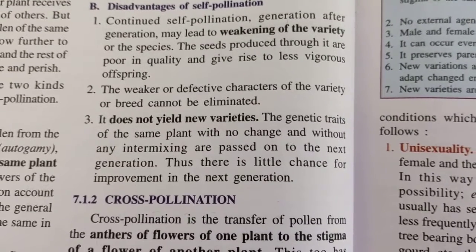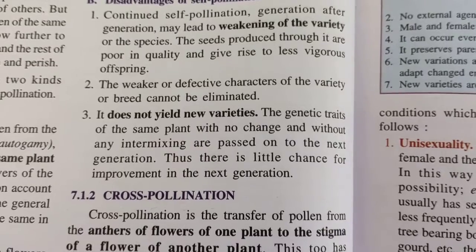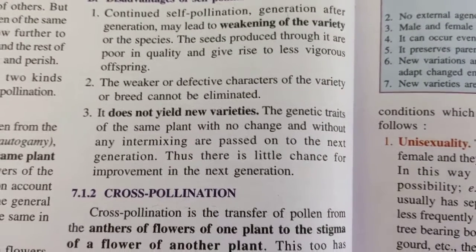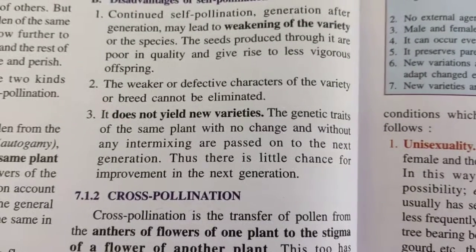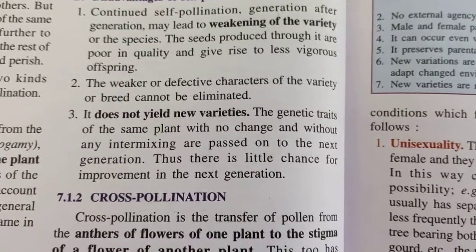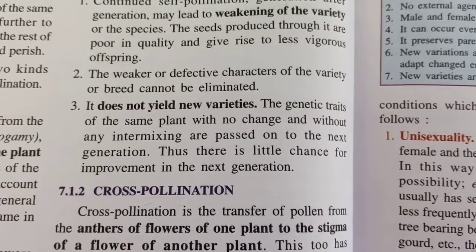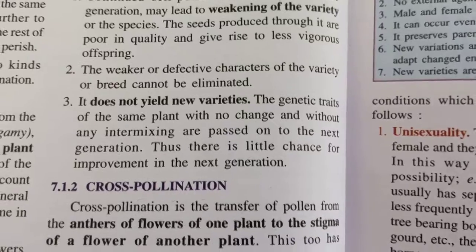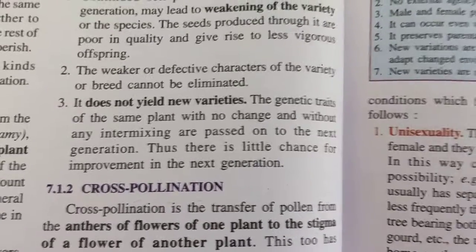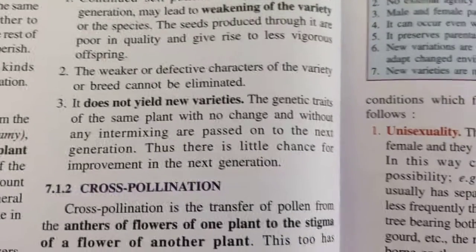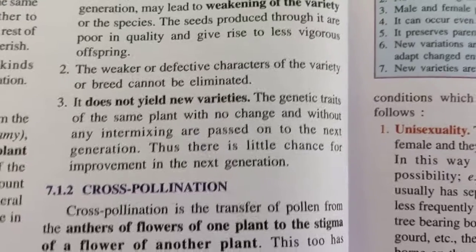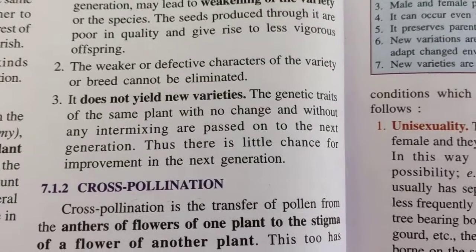Like the first one, it weakens the variety or the species because generation after generation self-pollination is occurring, and this continued self-pollination can lead to a weakened variety or a weakened species. Secondly, the weaker or defective characters, if any, present in that particular variety cannot be eliminated because the same varieties are preserved generation after generation, with the same characters. Defective characters are preserved generation after generation.